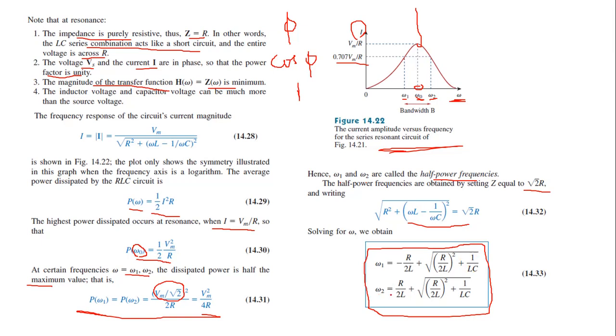And omega 2 is equal to R by 2L plus root of (R by 2L) the whole square plus 1 by LC. You can see these are the roots of this equation. So these are the values of half power frequencies omega 1 and omega 2.